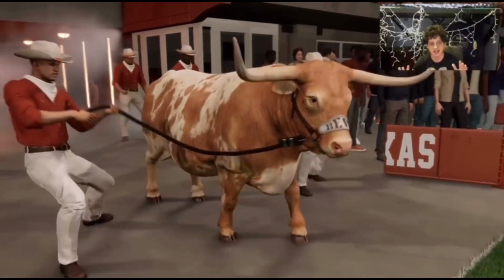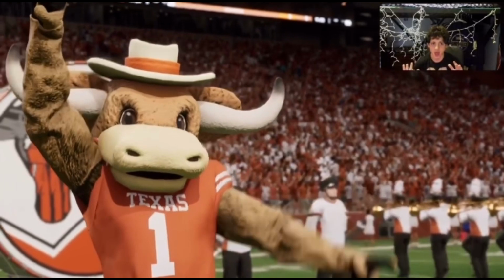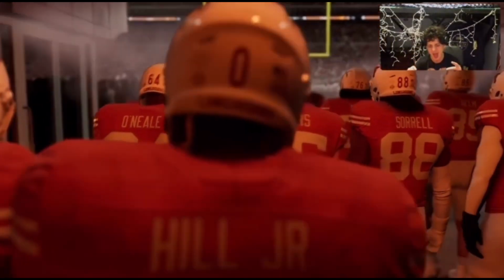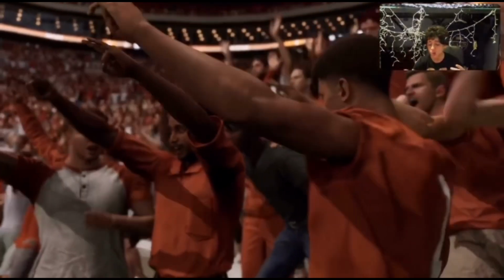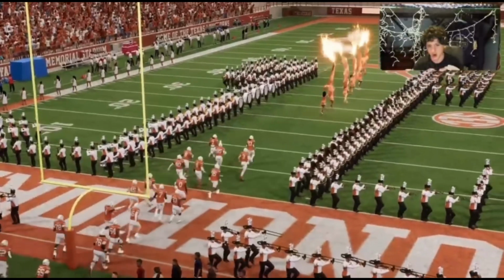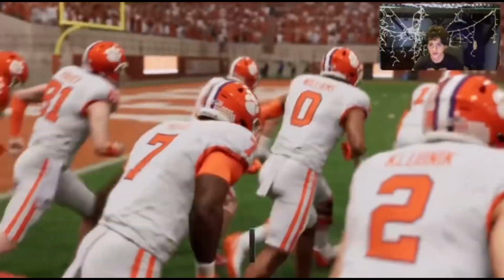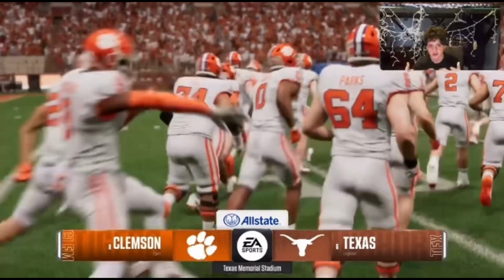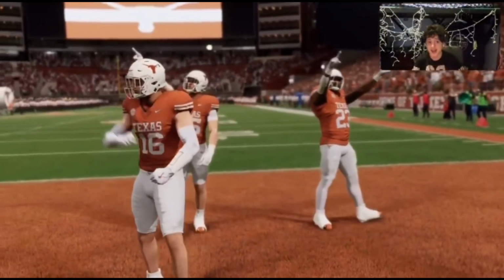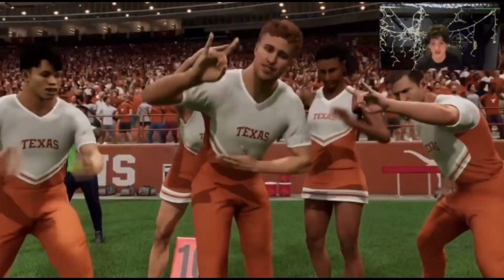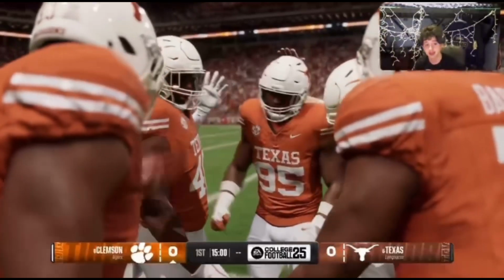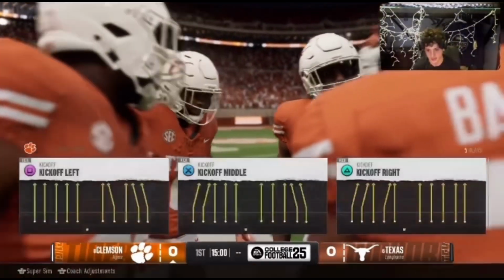Clemson versus Texas, another first-round game. Texas losing to Georgia in the SEC championship by, I don't remember. What's his name? What's the Georgia quarterback? Carson Beck tore his ACL. Of course, you got Kirby Smart, your coach, so obviously Texas is probably going to lose that game. Texas is very good. They were ranked number 1 in the country at some point this season. So this should be a very interesting matchup because Clemson obviously beat SMU in the ACC championship.